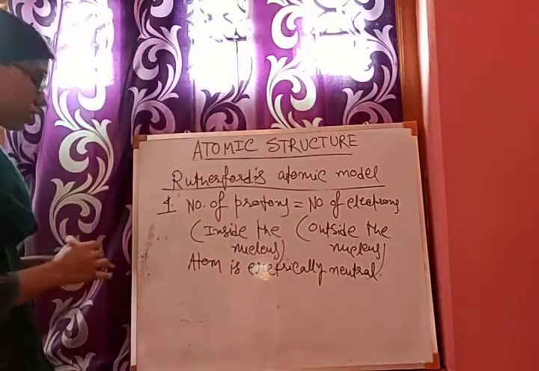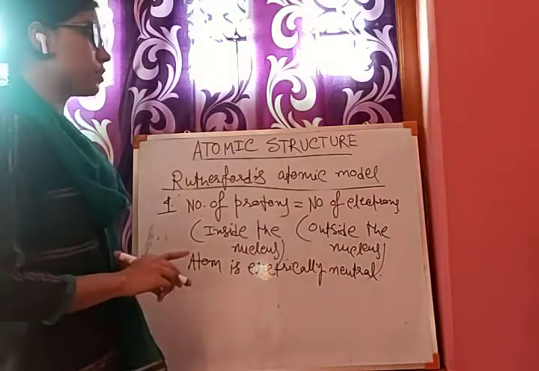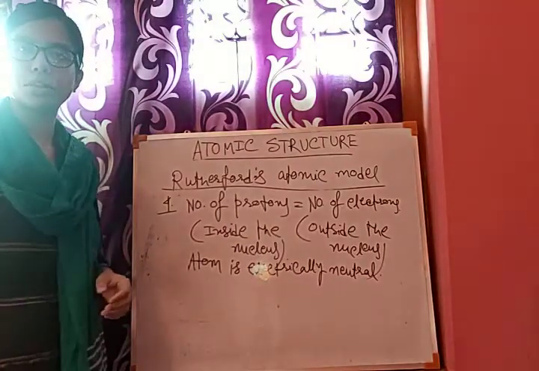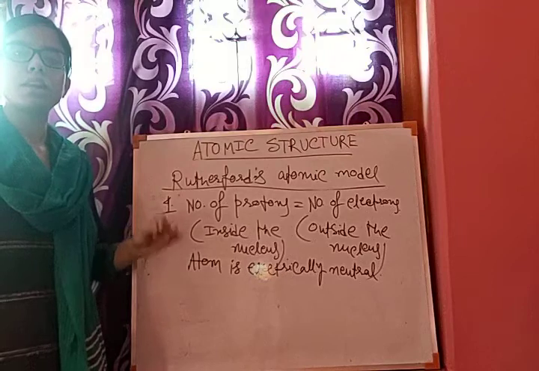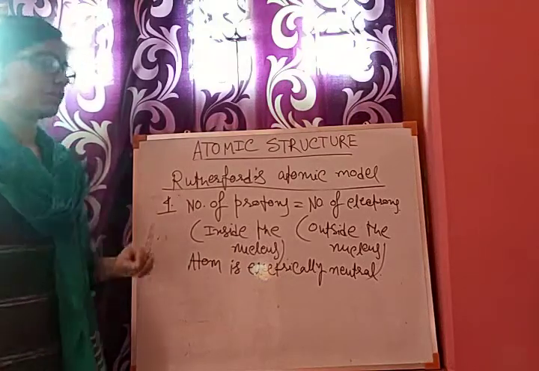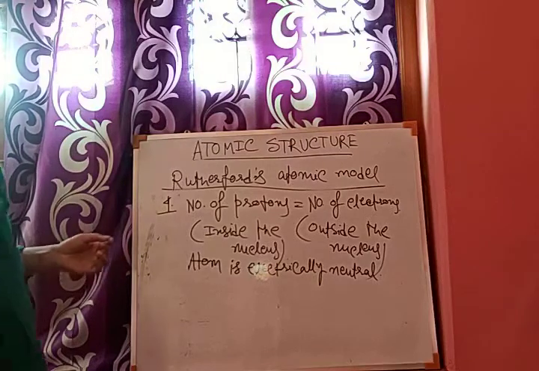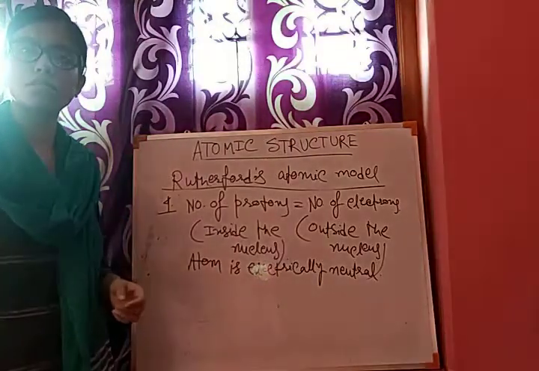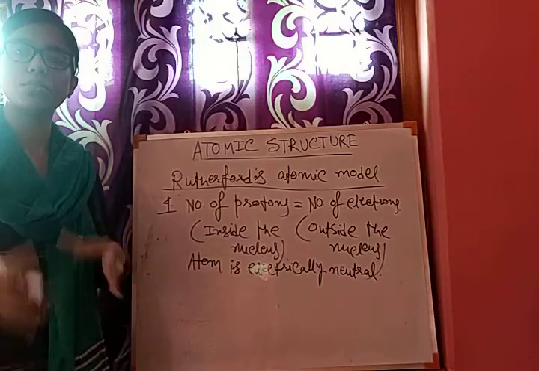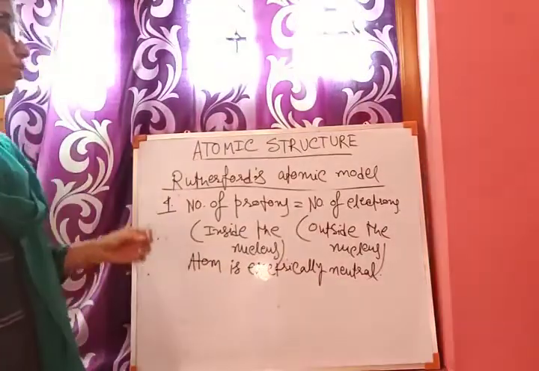So see, Thomson said in the plum pudding model that mass is uniformly distributed, but that is not true. Mass lies within the nucleus of the atom. Second, Thomson also explained that the whole atom is a uniformly distributed positively charged sphere, but that is also not true.